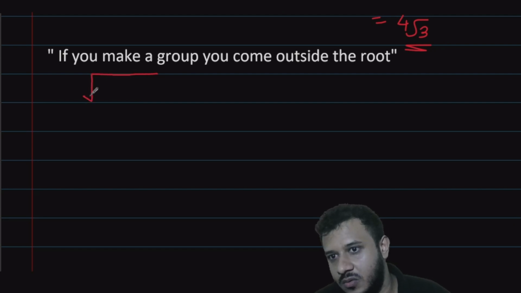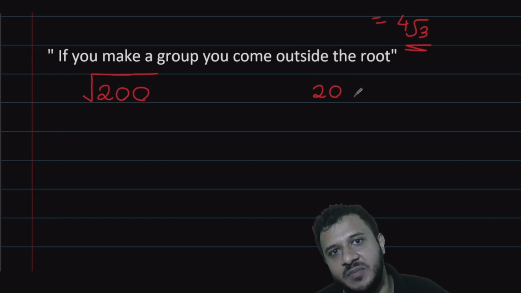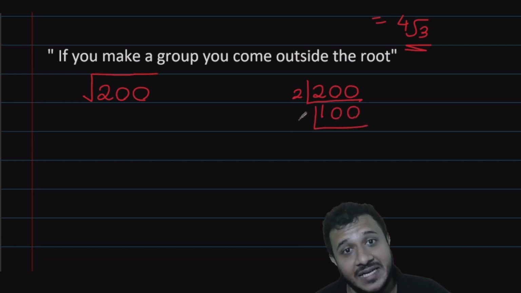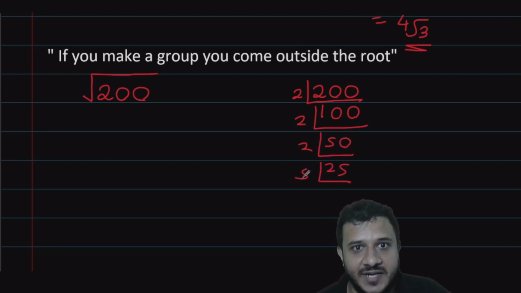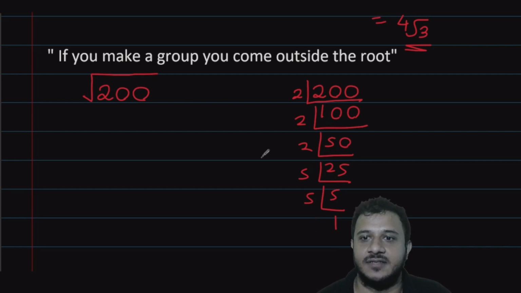Let's say that we got the square root of 200 like before. What you need to do is, can you all remember the prime factorization which you might have studied back in grade 7 or something? We used to keep on dividing by prime numbers. So start to divide by prime numbers. The smallest number is 2. You can divide it by 2. Again, you can divide it by 2. Again, you can divide it by 2. Now you can divide it by 5. And now you can divide it by 5. And that's it.